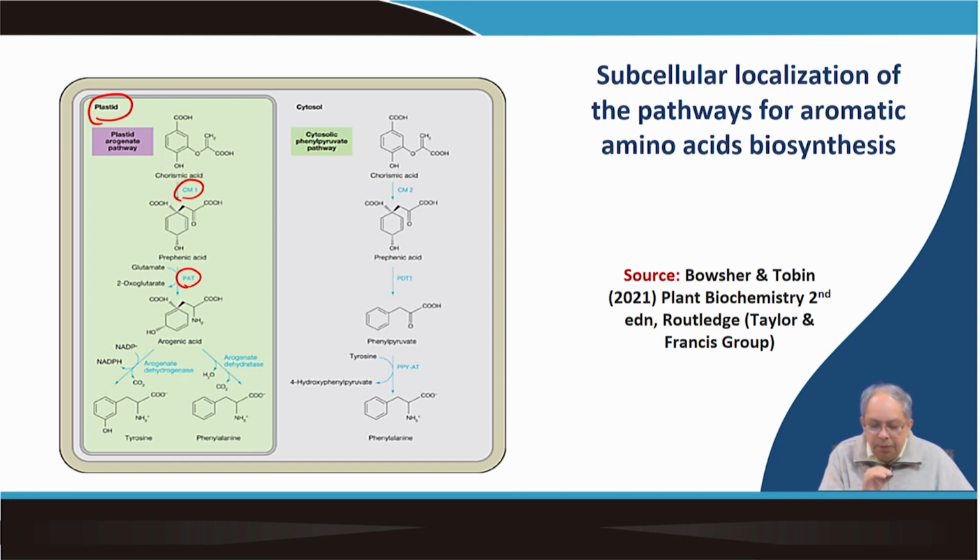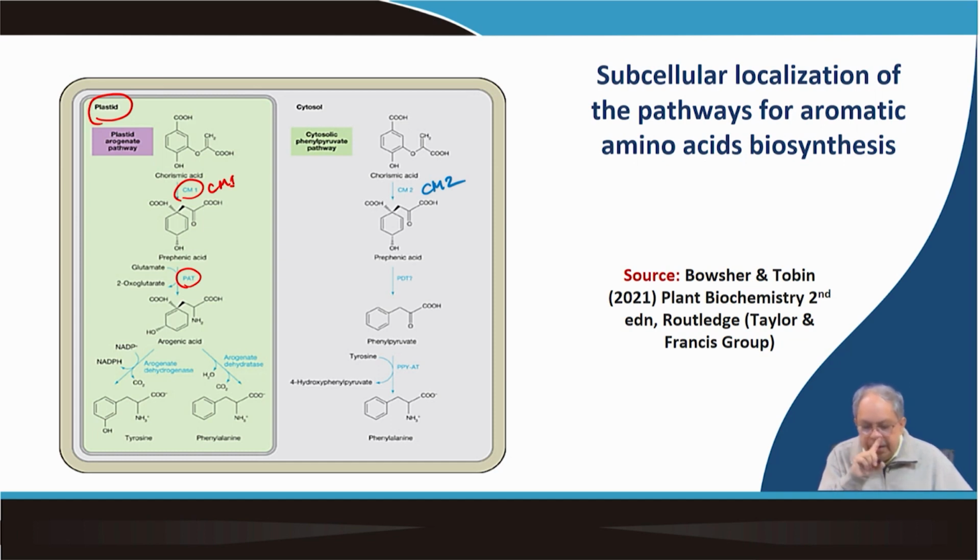From there maybe they are emitted out into the cytosol for different functions, whereas a cytosolic phenylpyruvate pathway also exists, where phenylalanine is produced from chorismic acid. Here you see chorismate mutase 1, CM1, which operates in the plastid, whereas CM2, an isoform, converts chorismic acid to prephenic acid and is localized in the cytosol.